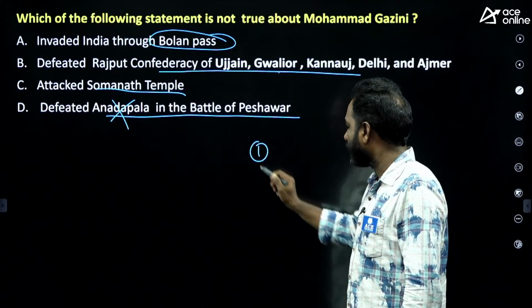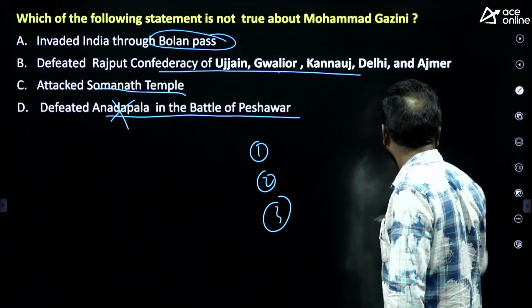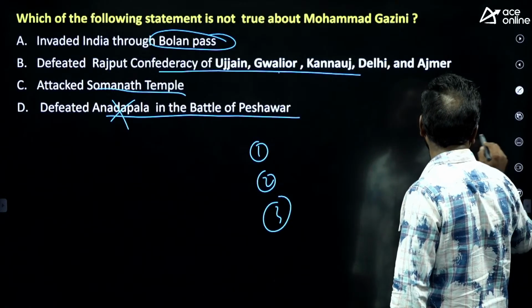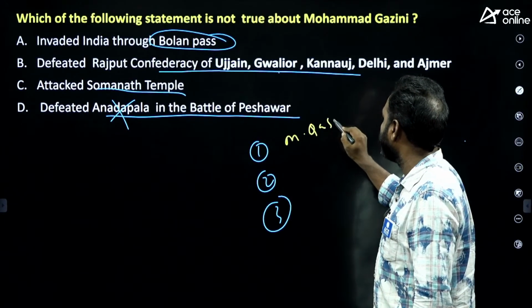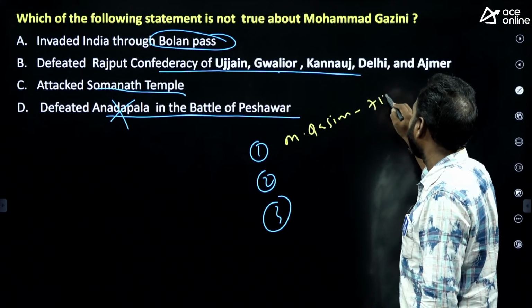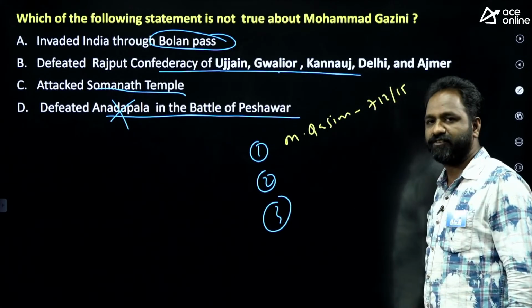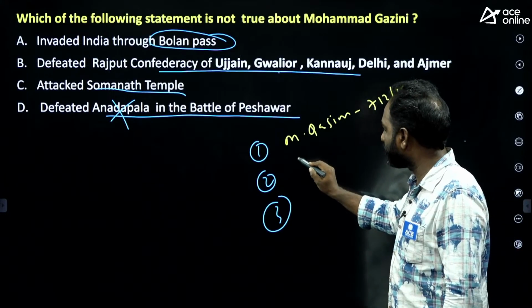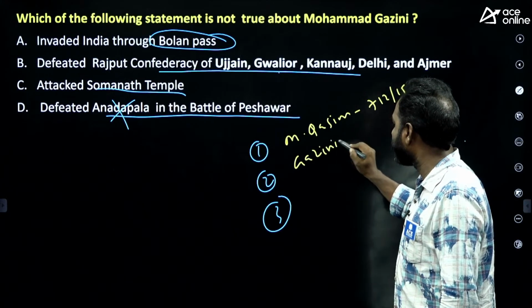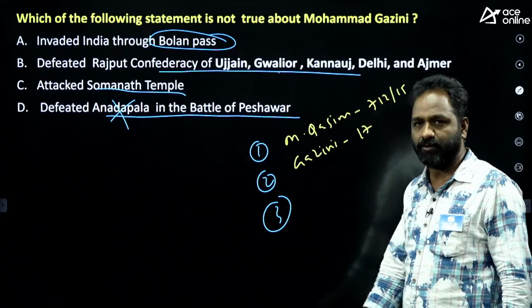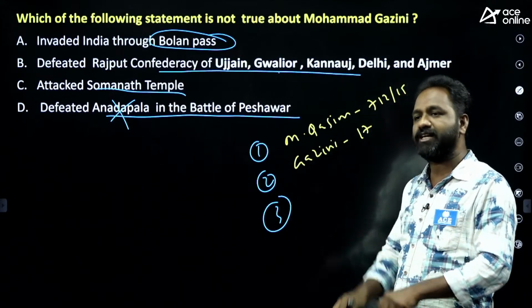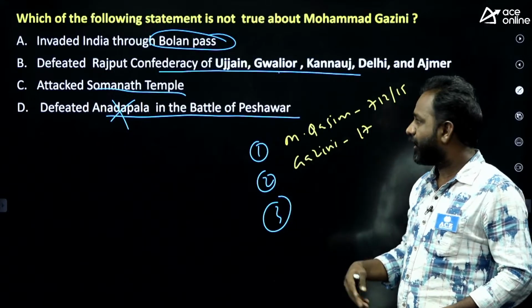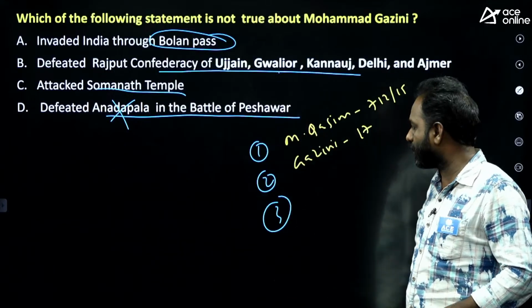Now come to the invasions of the Muslims. I will tell you about three people. First is Muhammad bin Qasim. He was the first Muslim who invaded India. Second is Muhammad Ghazni. He invaded India 17 times. He did not stay in India. He came to India, defeated many Indians and left. He attacked the Somnath Temple and took away gold also.